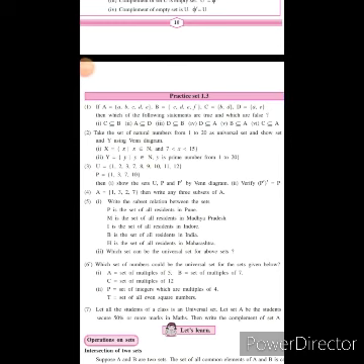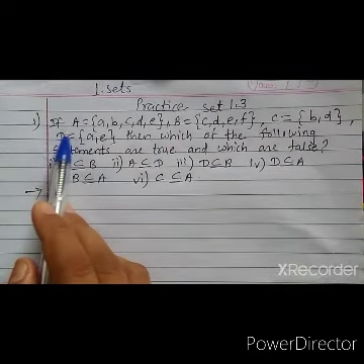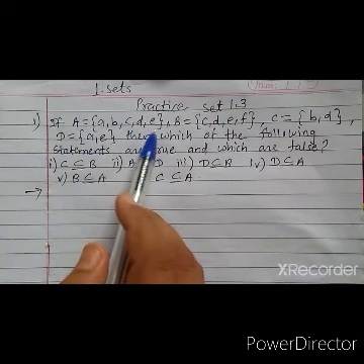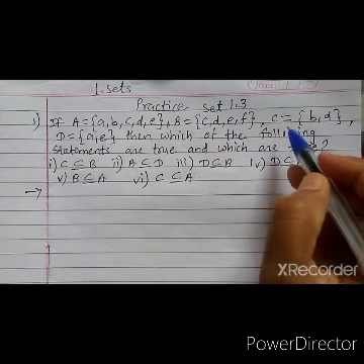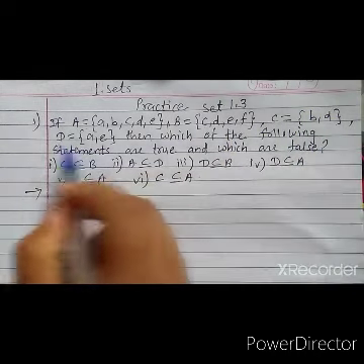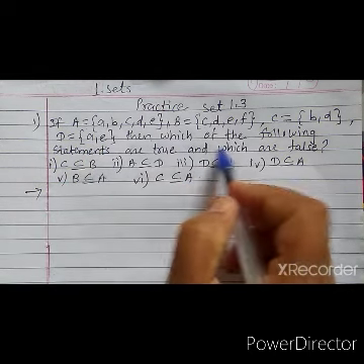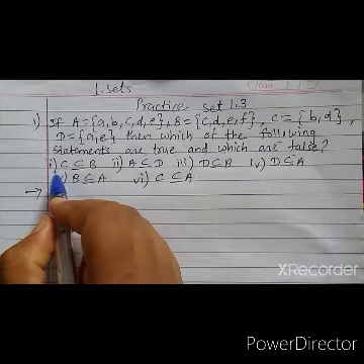Let us see lesson number 1, sets, and let us see examples from practice set 1.3. Let us see question number 1. If A = {A, B, C, D, E}, set B = {C, D, E, F}, set C = {B, D}, set D = {A, E}, then which of the following statements are true and which are false?